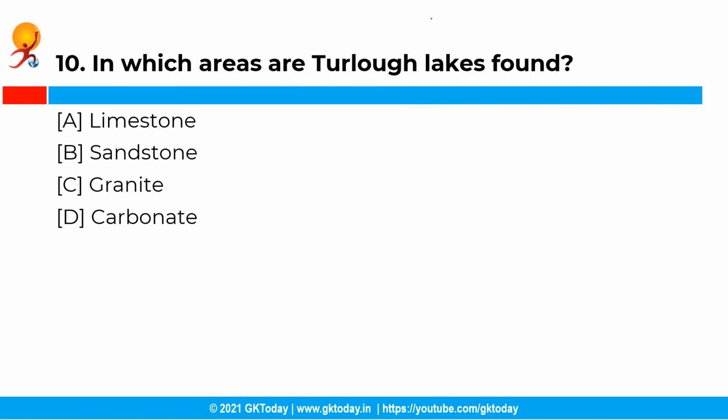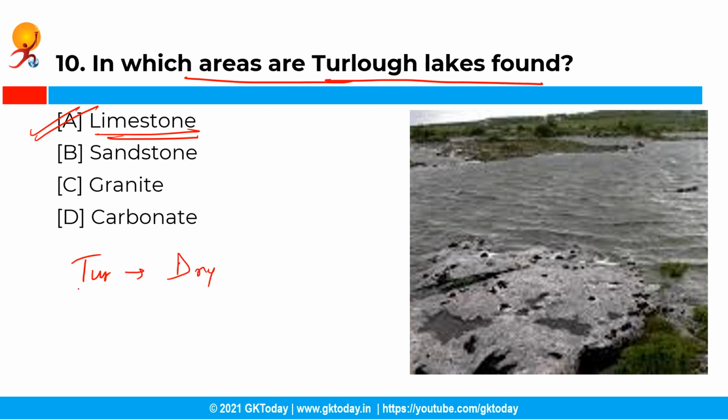Now the next question is, in which areas are Turlough lakes found? So you have the following options and the correct answer is option A, that is limestone. See, Turlough is a type of disappearing lake found in limestone areas, and the word tur in Turlough means dry. So these landforms are found in Irish karst areas.